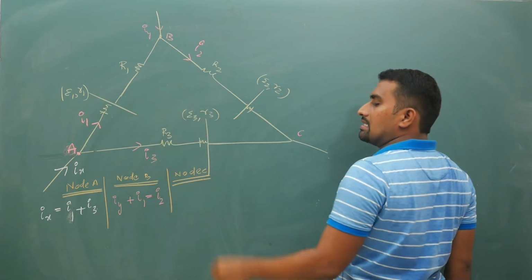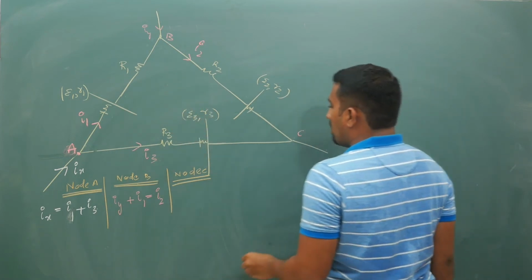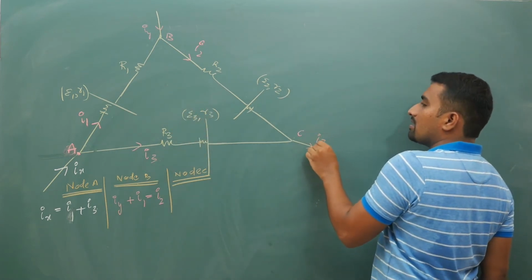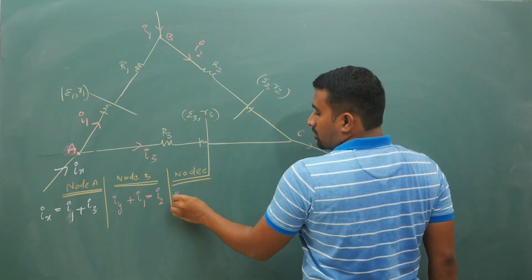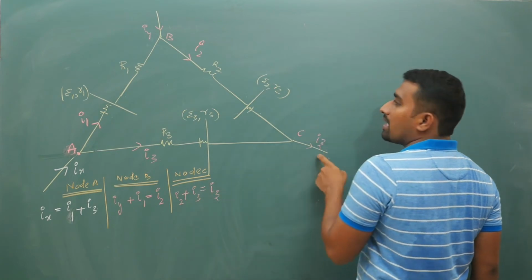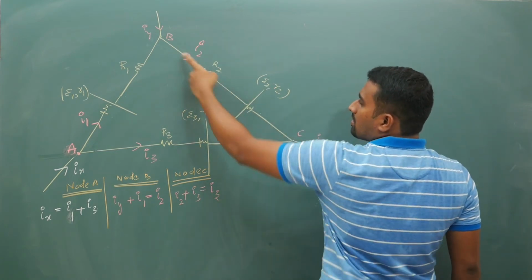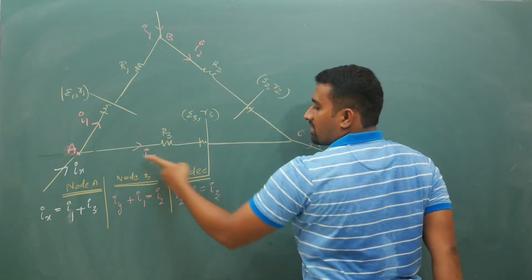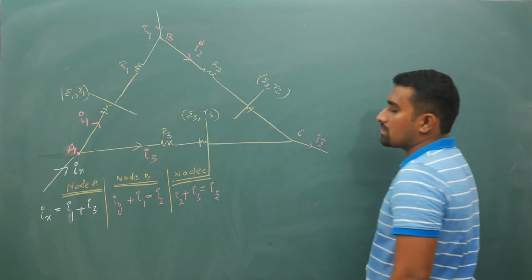Current entering is equal to current leaving, and if this is Iz, current entering is I2 plus I3 at this node C, which is equal to current leaving, Iz, because from here to here the current is the same. So for this entire branch the current will remain the same.